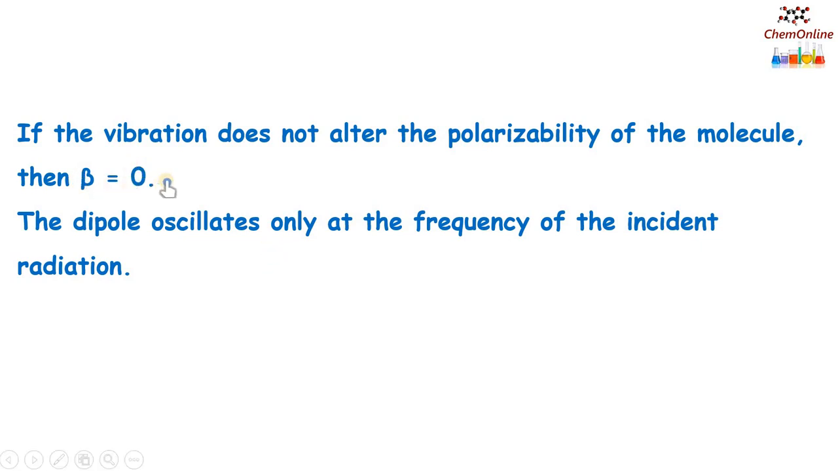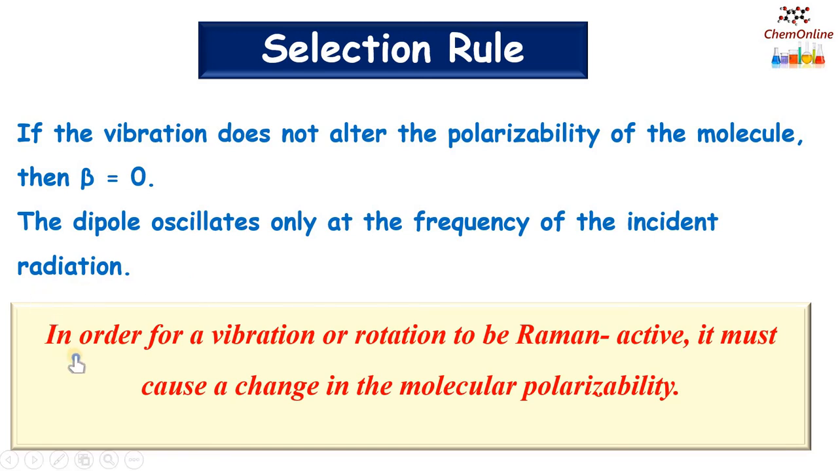So when β equals 0, or when the vibrations do not change the polarizability, then the scattered radiation will have the same frequency as that of the incident radiation. So from this, we can deduce the selection rule for Raman spectrum, which states that in order for a vibration or rotation to be Raman active, the vibrations or rotations must cause a change in the molecular polarizability. So this is the most rigorous selection rule or the most essential condition for a molecule to show Raman spectrum.